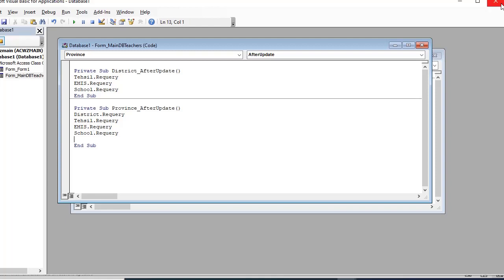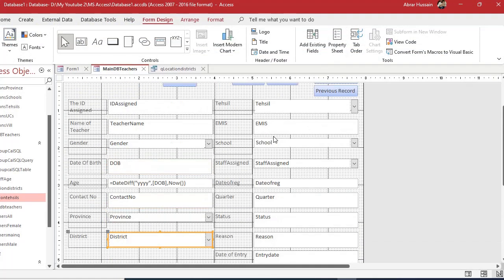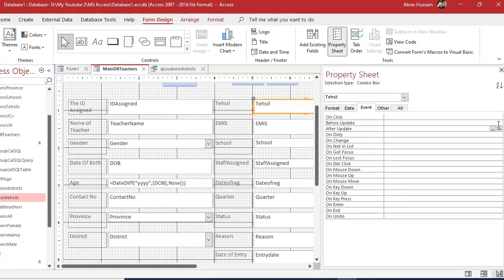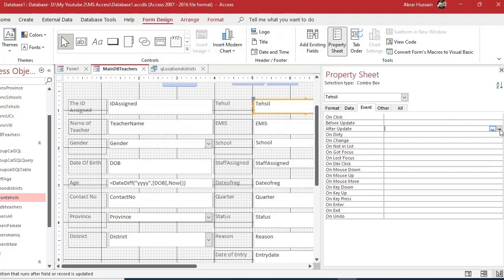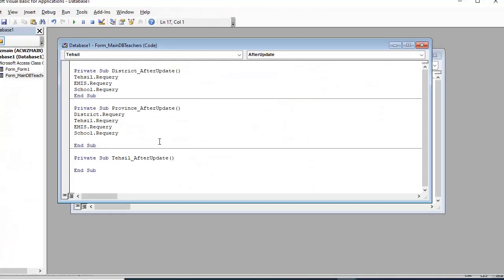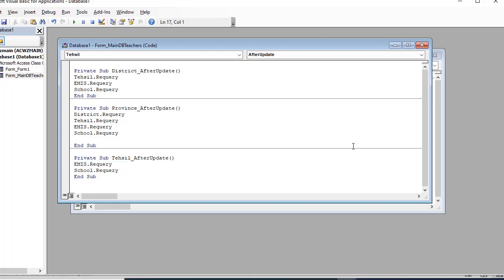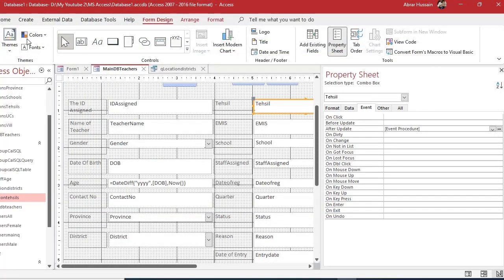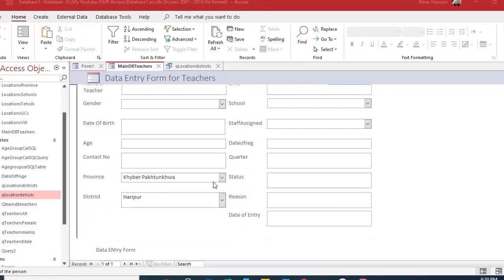Now let me show you another one. Because it should refresh itself, when you come to tehsil, double click, and here also after update apply that code builder. After the tehsil you have only EMIS and school, so just select those two only, and that's it. Now it would keep on refreshing itself automatically.